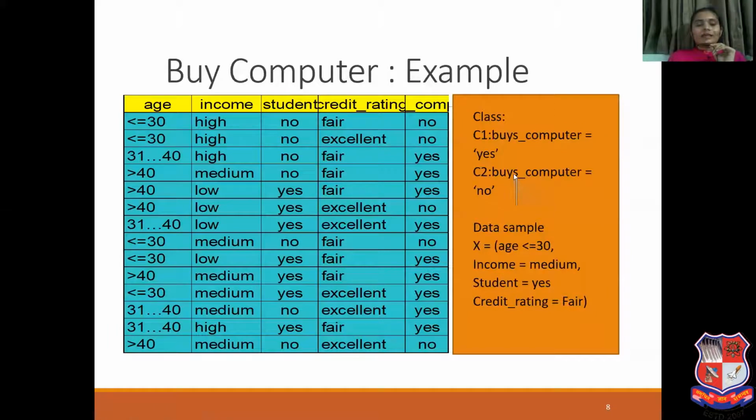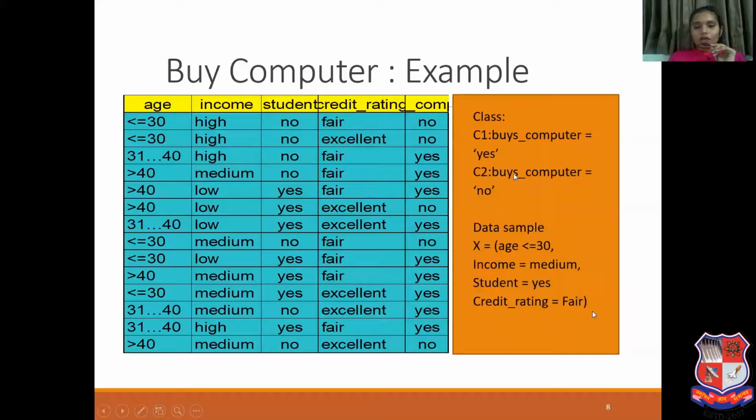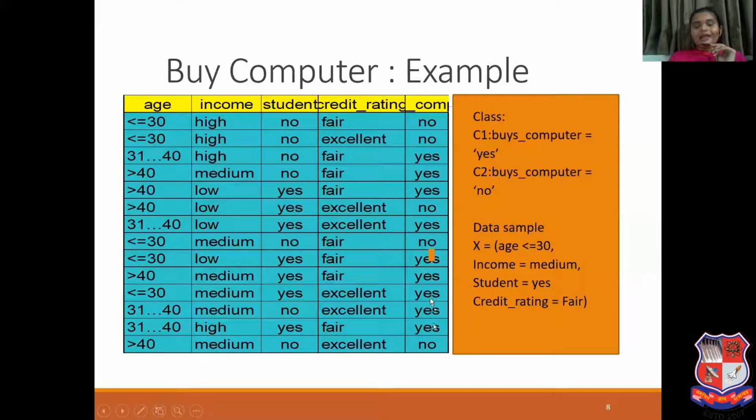Now let's see it step by step. First, we need to find probability of Ci. So we need to find probability of C1 and probability of C2. How will we calculate probability of C1? It is probability of buys computer equal to yes. Now we need the number of tuples in D. The number of tuples in the training data set is 14. Out of 14, how many tuples are of class C1, that is yes? 1, 2, 3, 4, 5, 6, 7, 8 and 9.